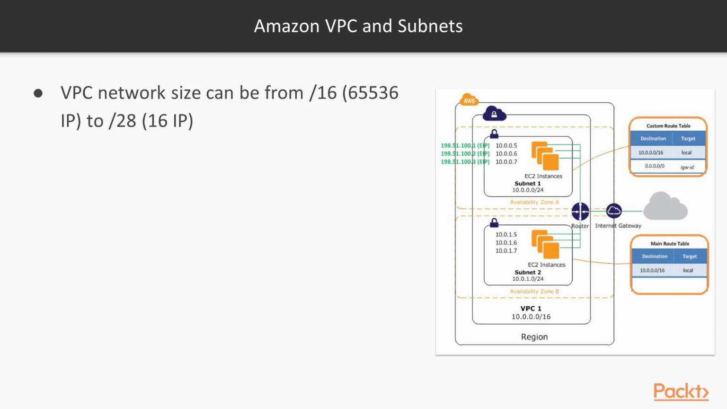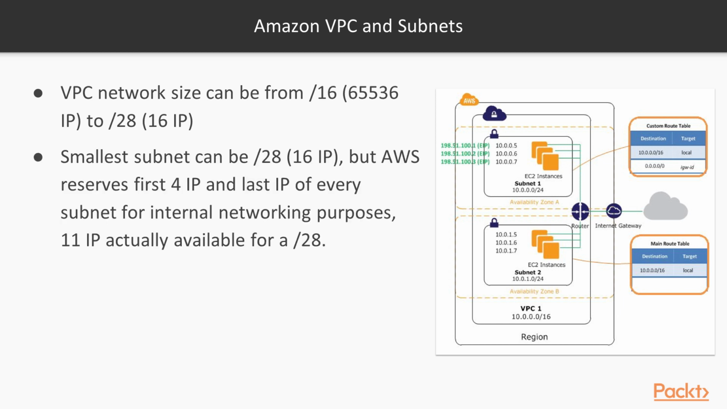So remember, a VPC network size can be from /16 to /28. The smallest subnet can be /28, which is 16 IP addresses. But remember, the first 4 IP addresses and the last IP of every subnet, whatever the subnet size is, are reserved by AWS for internal networking purposes. So for example, with a /28, we have only 11 IP addresses available.